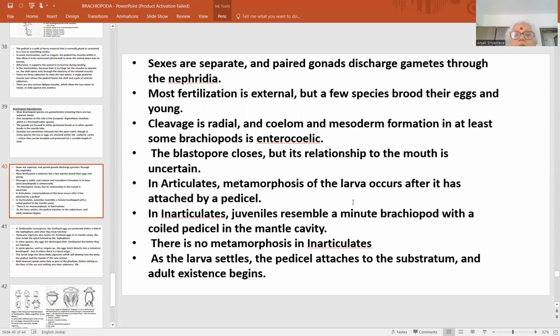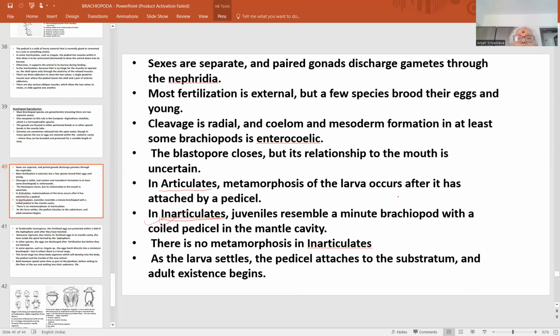In articulates, metamorphosis of the larva occurs after it has attached by a pedicel. Larval forms in three different stages of development have been reported in articulates. But in inarticulates, the larval form is not reported. Direct development takes place in inarticulates. There is no metamorphosis in inarticulates, and metamorphosis at three different levels has been reported in articulates.